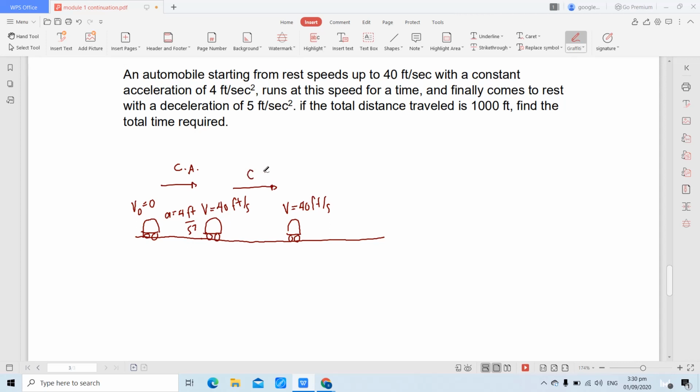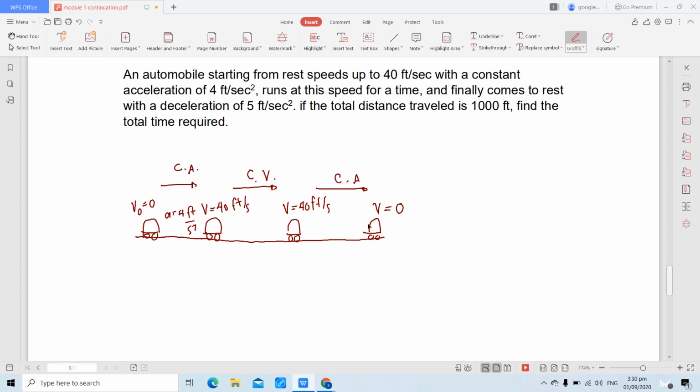So, the motion is under constant velocity motion. And then, finally, comes to rest with a deceleration of 5 feet per second square. So, titigil, velocity will become 0. Again, bumaba yung velocity, nagbago. Kapag nagbabago yung velocity, that is under constant acceleration motion.